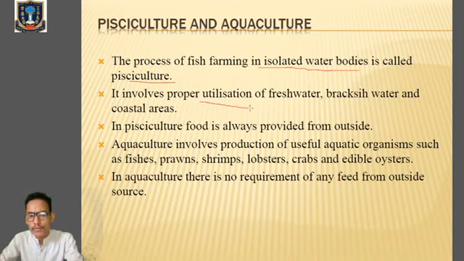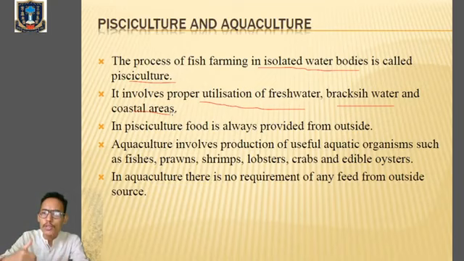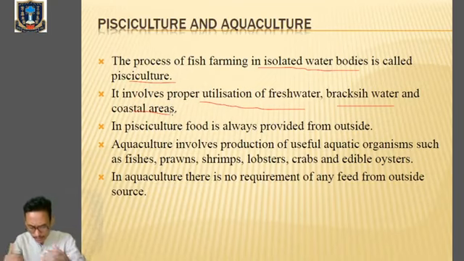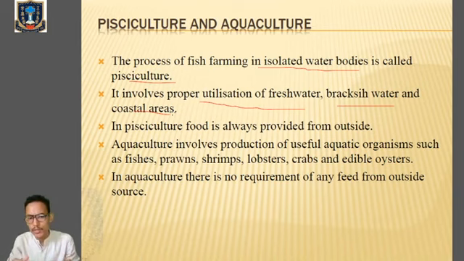There is proper utilization of fresh water, brackish water, and coastal area water. In pisciculture, the food is always provided from the outside. And mainly in pisciculture, we are rearing all types of aquatic organisms. Aquatic means organisms found in a water body.